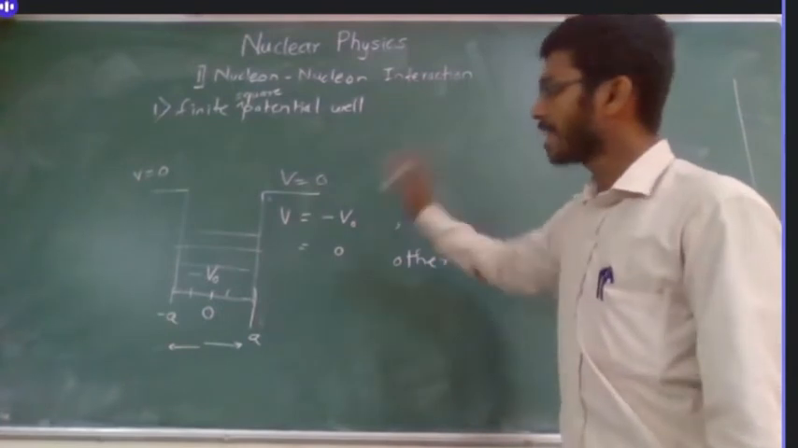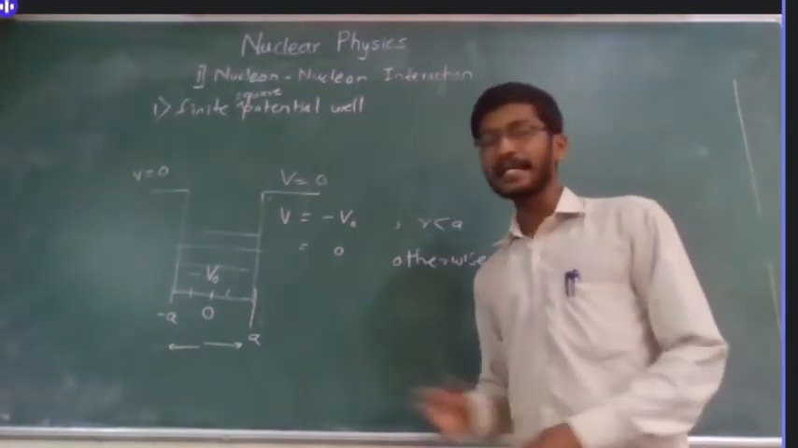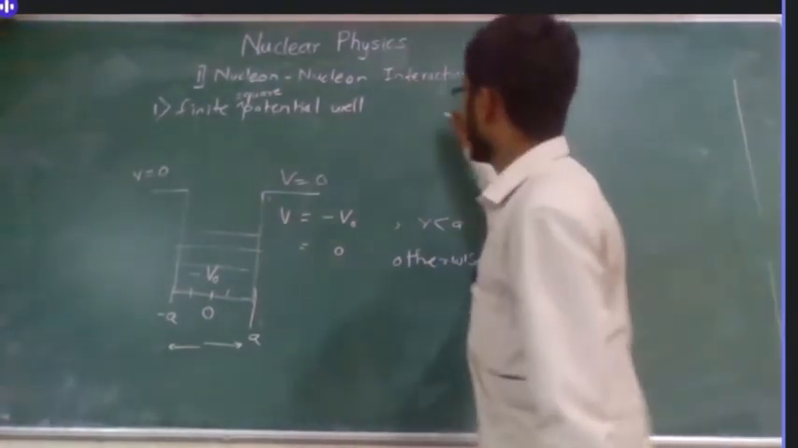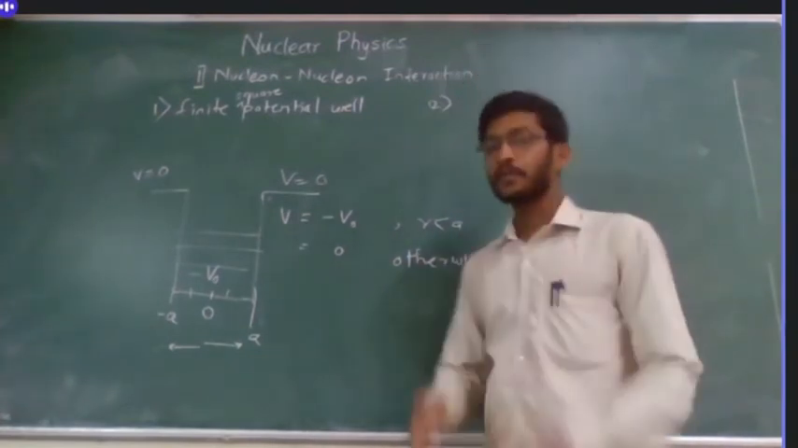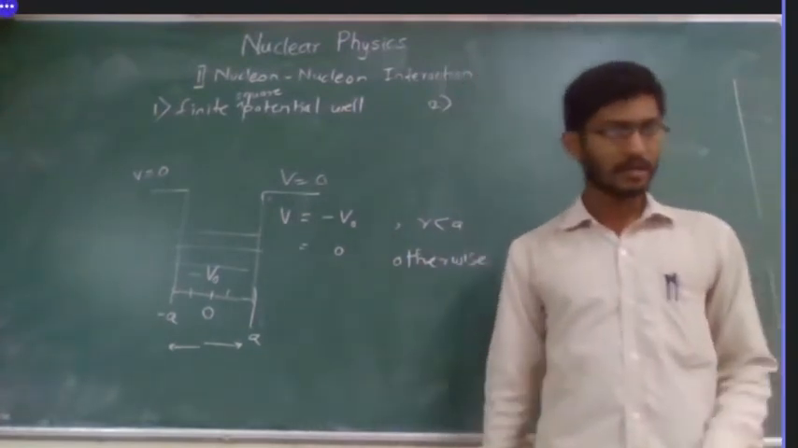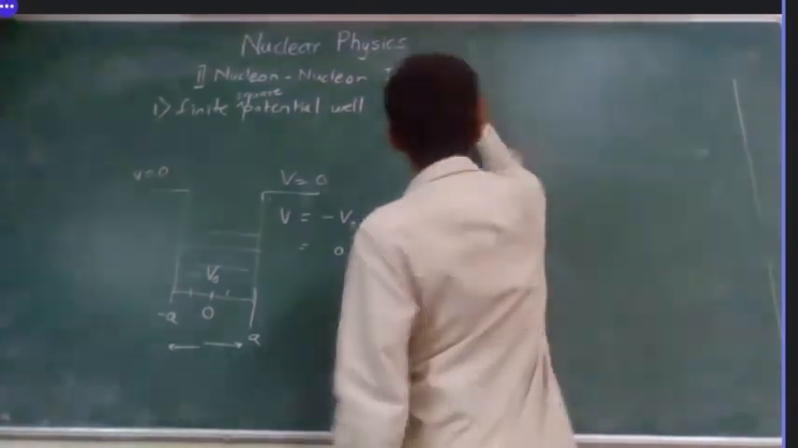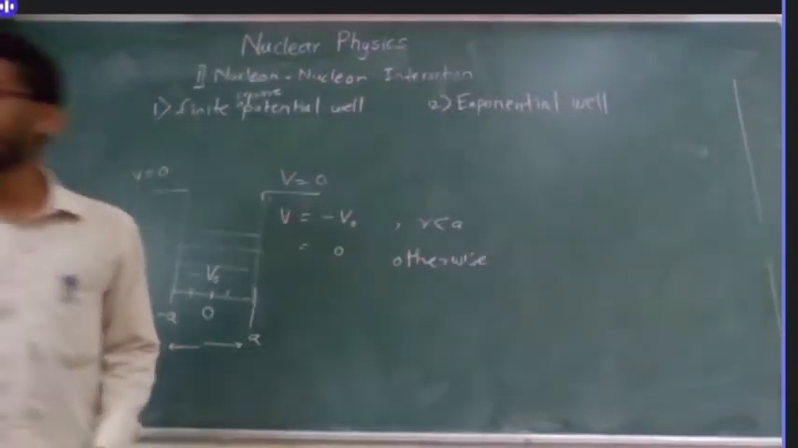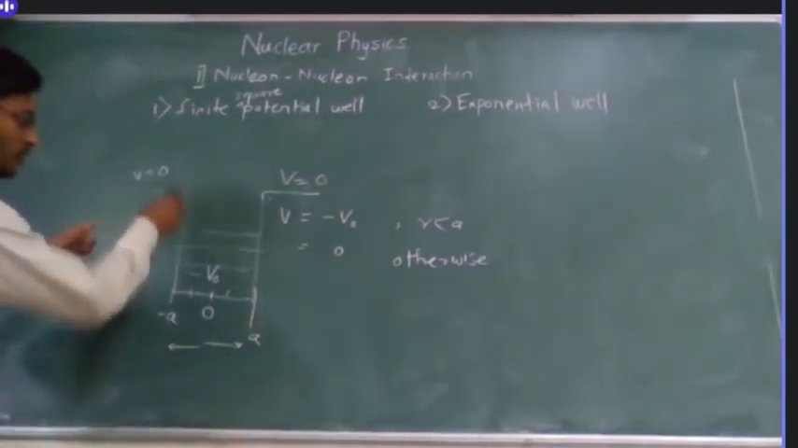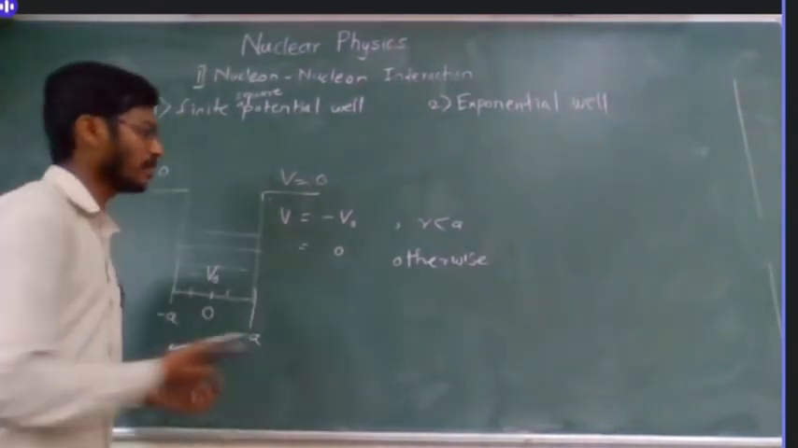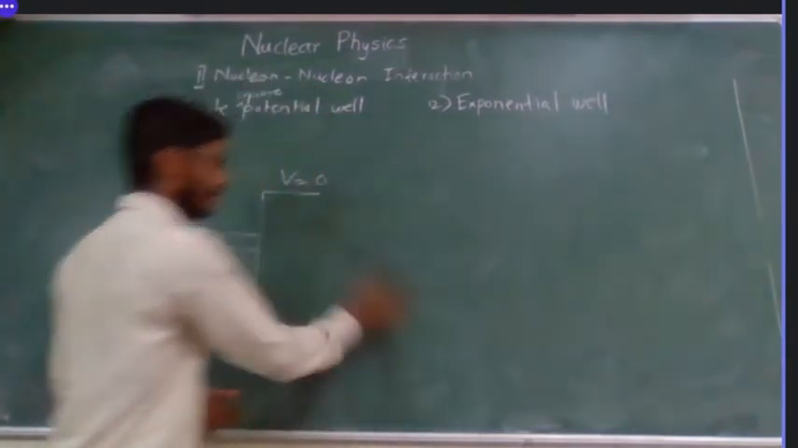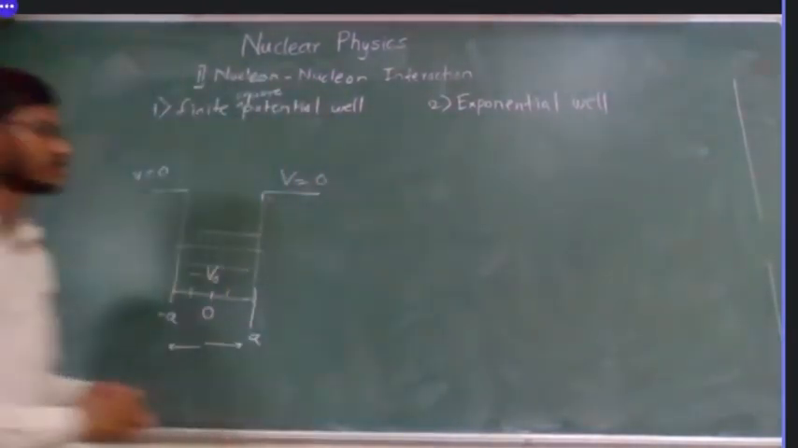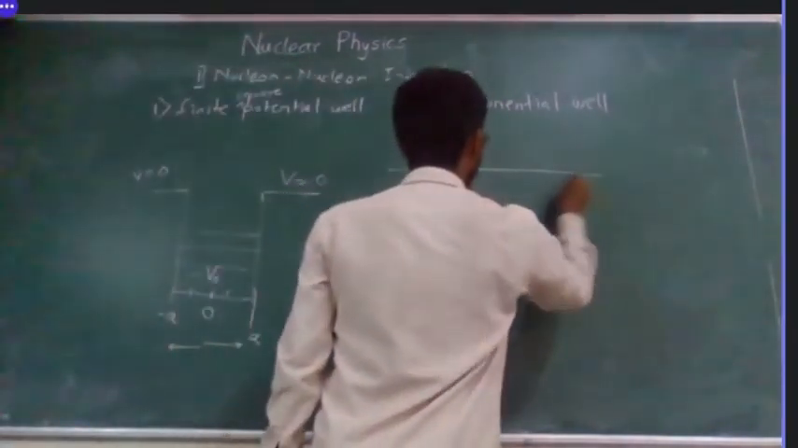Okay, so now we will move towards the second type of the potential, and that can be the exponential decay type potential. Okay, so we will call it an exponential well. Basically what is going to happen, instead of the square well potential, now we will have some smooth curvature. Okay, I will draw here.